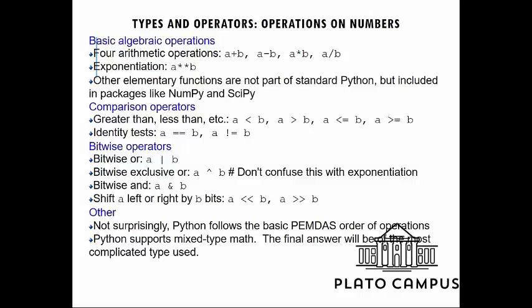Now, comparison operators: when we are going to compare two values, then obviously we can use greater than, less than, equal to, greater than or equal to, like this. And if we are going to compare two variables or two character variables or strings, then we need to use the logical operators like equal to, or not equal to, like that. It also supports the bitwise operators. So here we can see the bitwise operator, bitwise exclusive OR, and shift left or right. All types of operators are supported by Python.